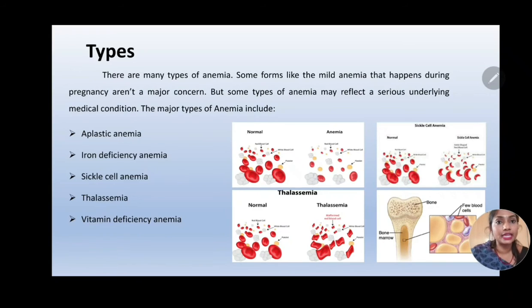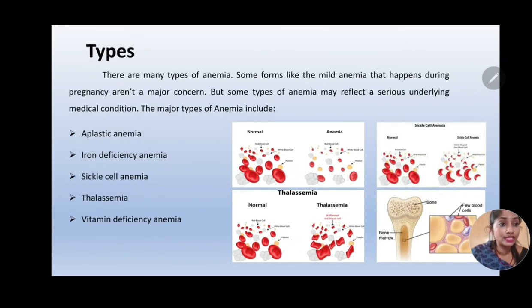Moving on to the types of anemia, there are many types. Sometimes anemia can be very mild and temporary. For example, during pregnancy, most women are anemic. So it can be treated with folic acid supplements and it's very temporary. But some anemia reflects serious underlying conditions. The major types of anemia are aplastic anemia, iron deficiency anemia, sickle cell anemia, thalassemia, and vitamin deficiency anemia.